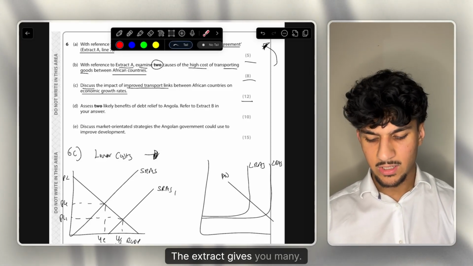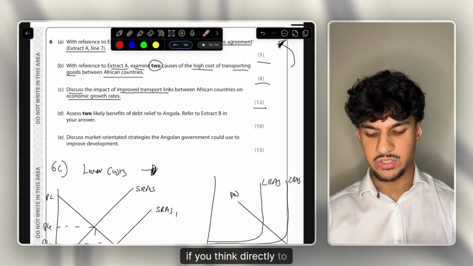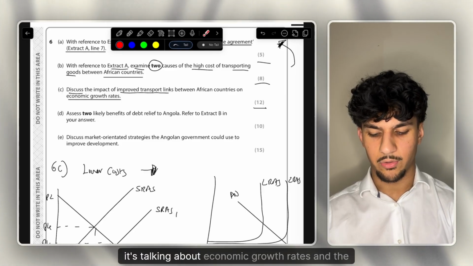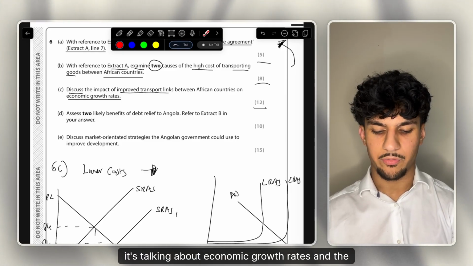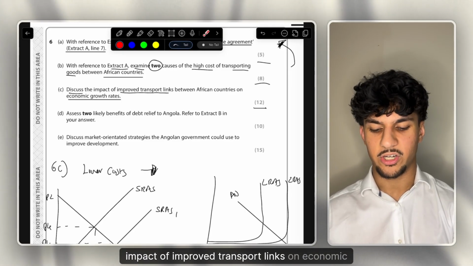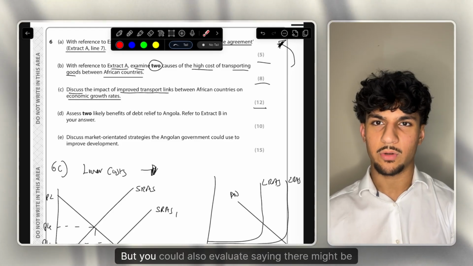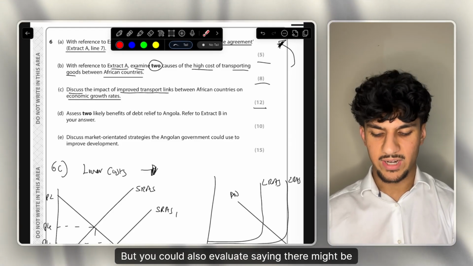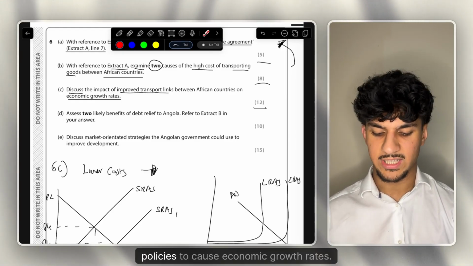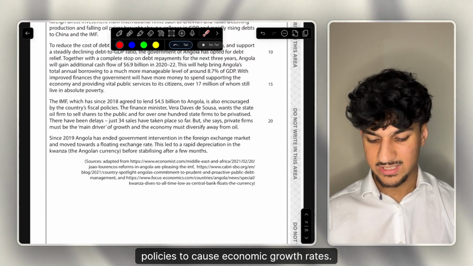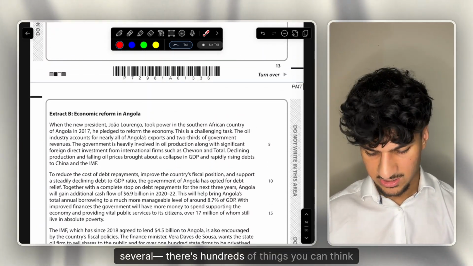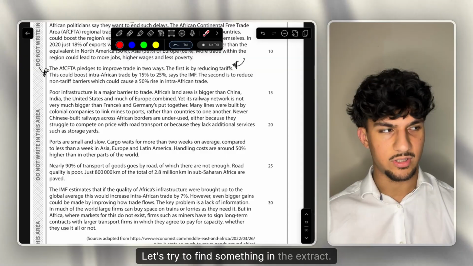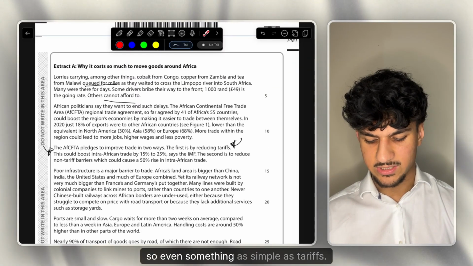The extract gives you many. But if you think directly to the question, it's talking about economic growth rates and the impact of improved transport links on economic growth rates. But you could also evaluate saying there might be more effective policies to cause economic growth rates. Like, there's hundreds of things you can think about. Let's try to find something in the extract. Yeah, so even something as simple as tariffs.